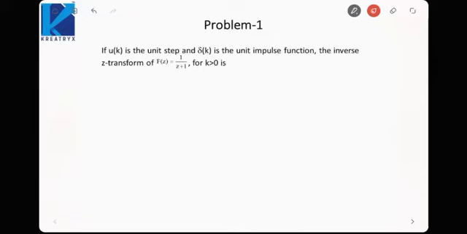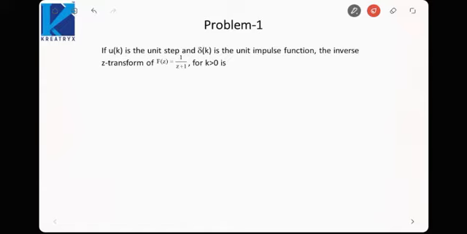Hi guys, in the last two lectures we covered the Z transform. We saw how we can calculate the Z transform and various properties of the Z transform. So in this lecture we'll apply those concepts and solve a few problems from this topic that have come in the GATE examination. This topic covers a vast majority of the GATE problems from signals and systems. It has a very high weightage in the GATE examination.